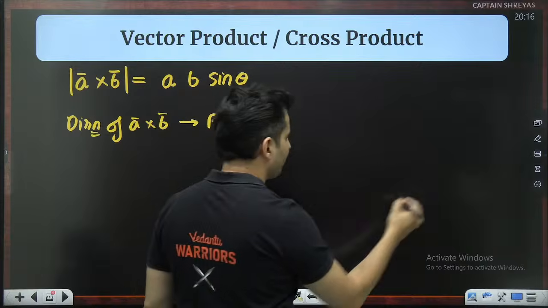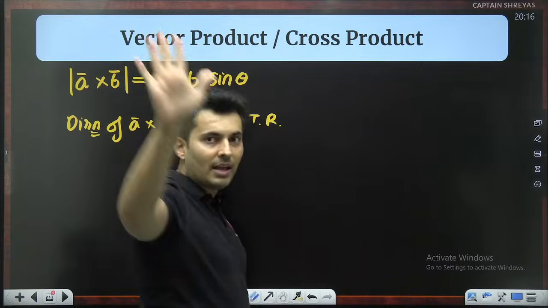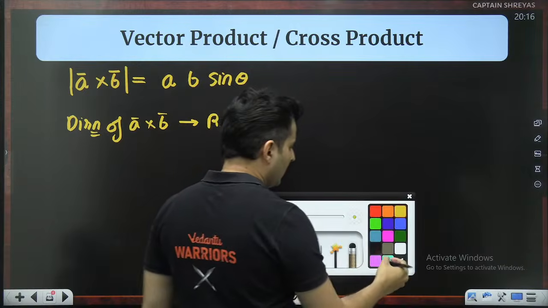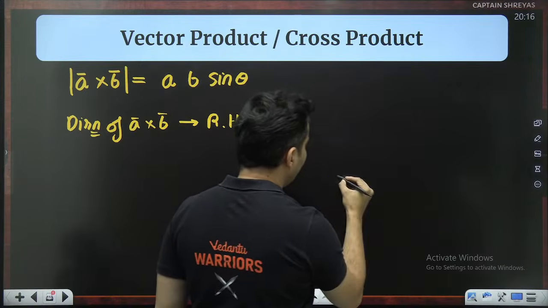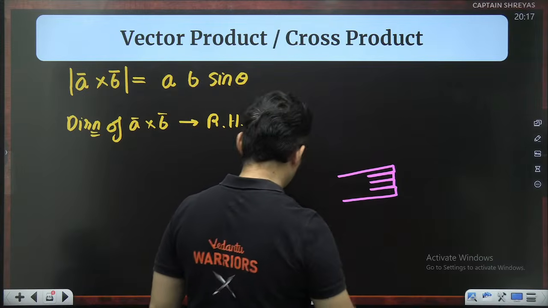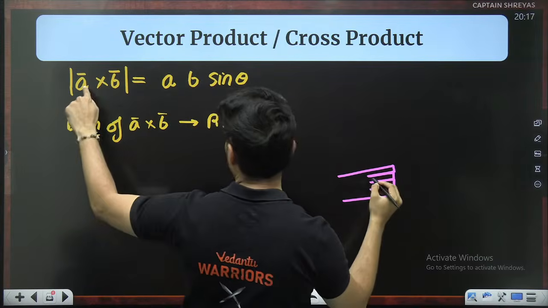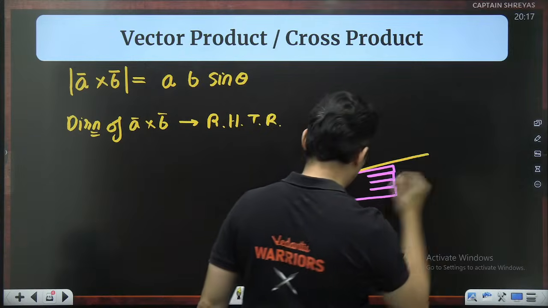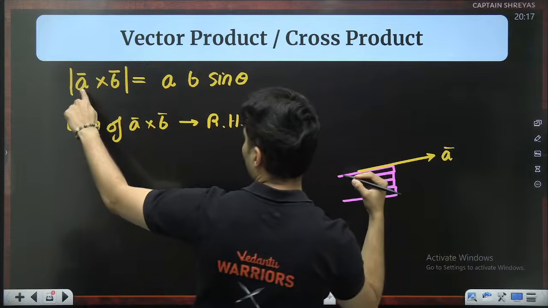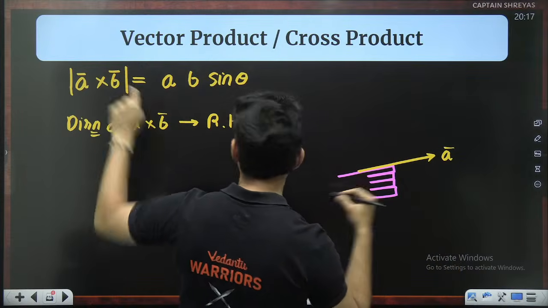This rule says you take your right hand, everybody, take your right hand and point your four fingers in the direction of the first vector. In this case, let's say it is A vector, which is the first vector. After the cross, which vector is there?